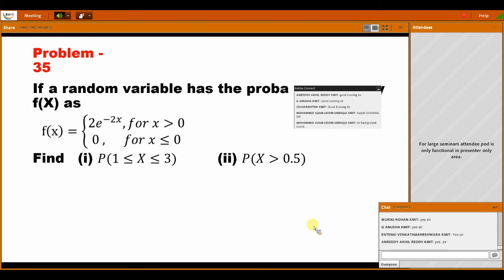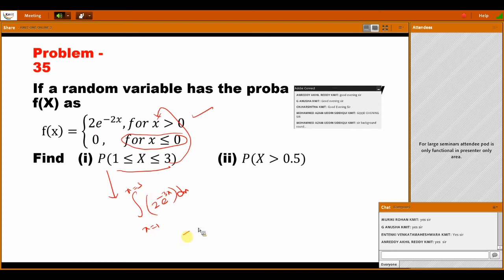So like this is given, then we have to find the value between 1 and 3. How do we find it? We take 1 as the lower limit, x is equal to 1, and 3 as the upper limit, x is equal to 3. This 1 and 3 lie in which interval here? Is it less than 0 or greater than 0? Greater than 0. So since the values lie in this interval, what is the f of x value? 2 into e power of minus 3x into dx.